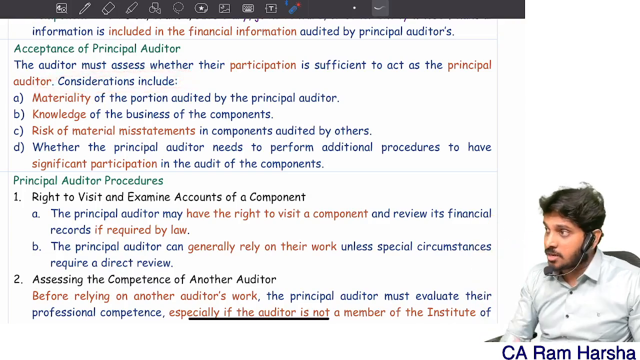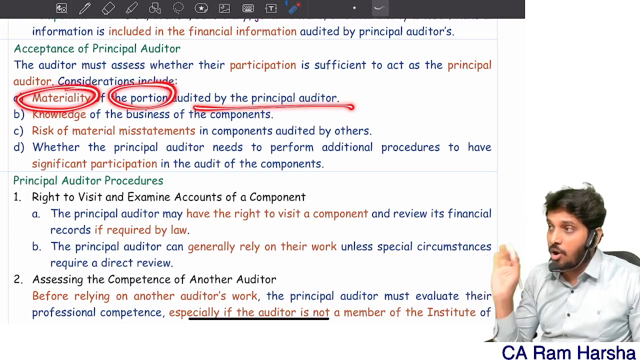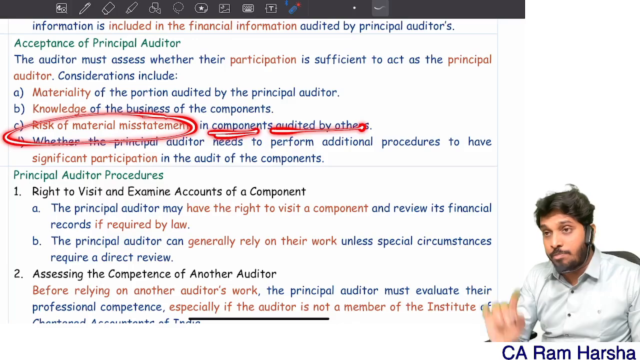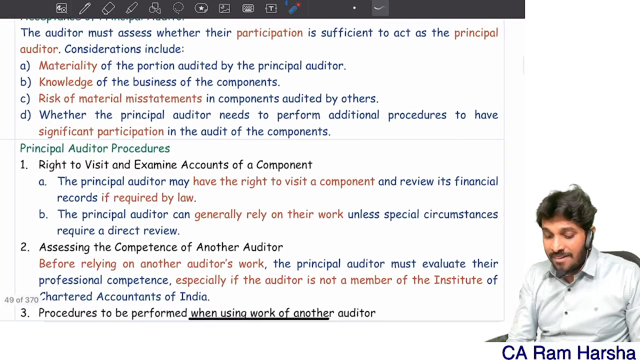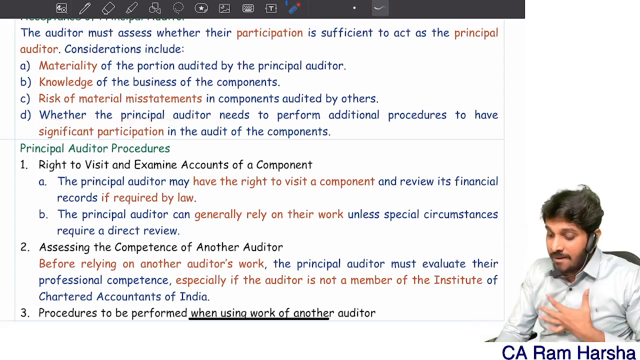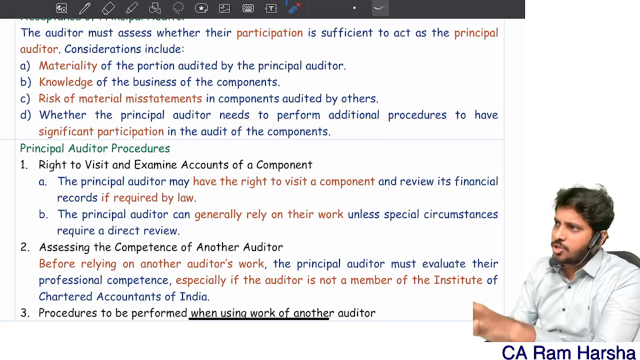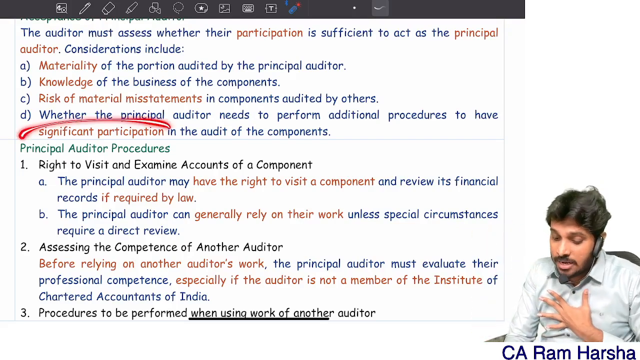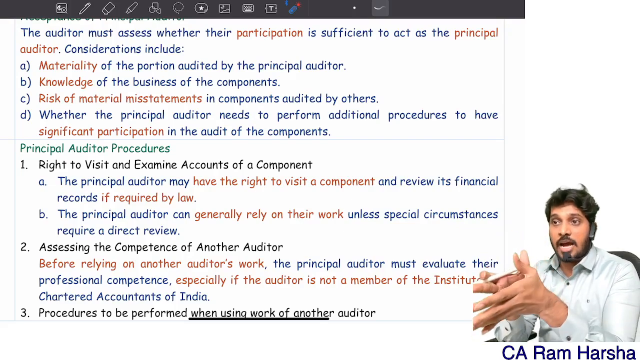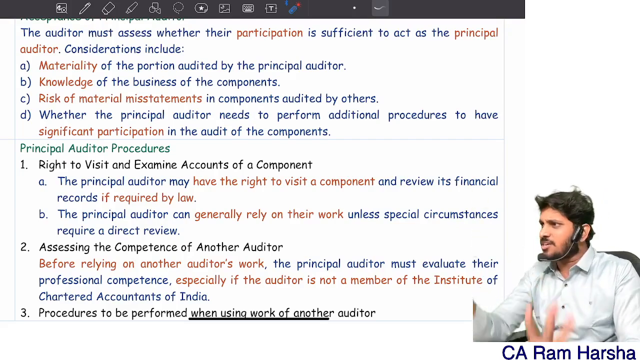Considerations: what will you consider to decide whether your participation is sufficient or not? How much materiality portion am I auditing, what is my knowledge of the component, and how much risk is there in the components audited by the other auditor? If I accept as auditor for this holding company, what procedures should I perform so that it leads to significant participation of the principal auditor? It should appear that the principal auditor is significantly participating in the audit. It should not appear like you are just reporting.